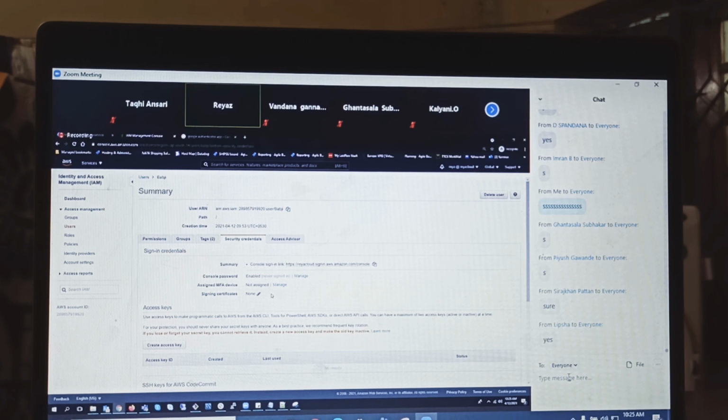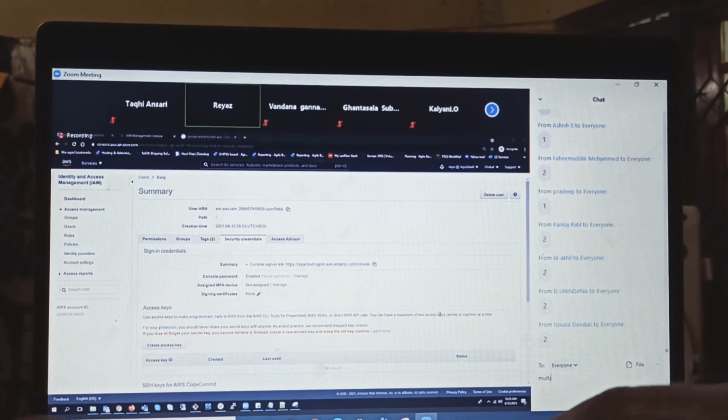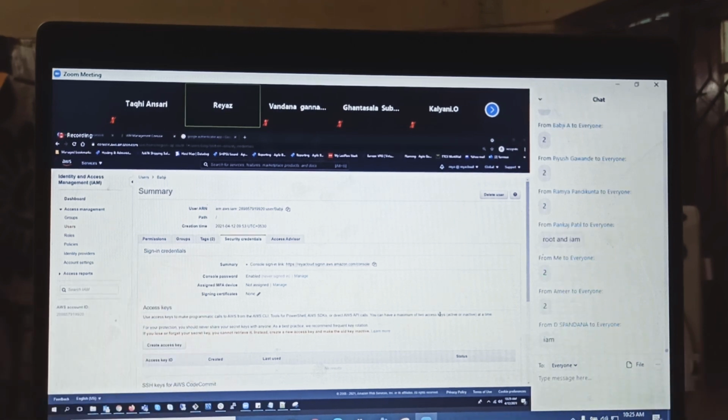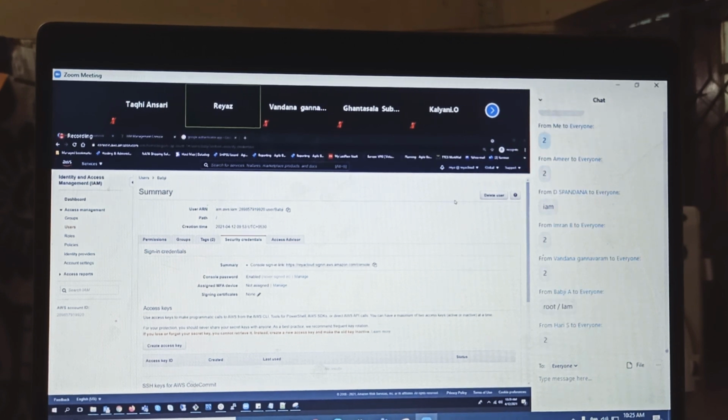So, at any point of time, how many accounts should you have in your Google Authenticator for MFA? 2. One is the root account and another is your IAM user.